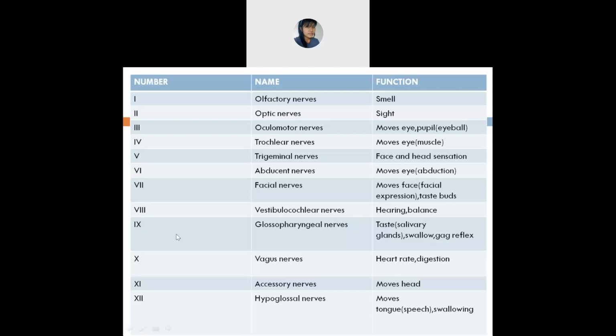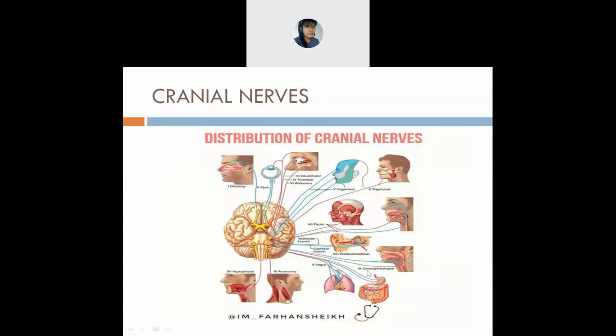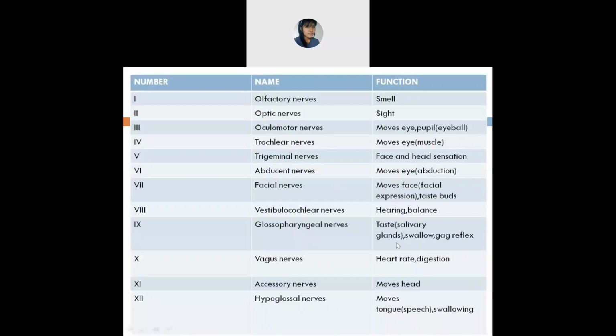Next is the ninth cranial nerve, that is the glossopharyngeal nerve. You'll find it here, somewhat in your chin portion. The glossopharyngeal nerve lies in the salivary glands.